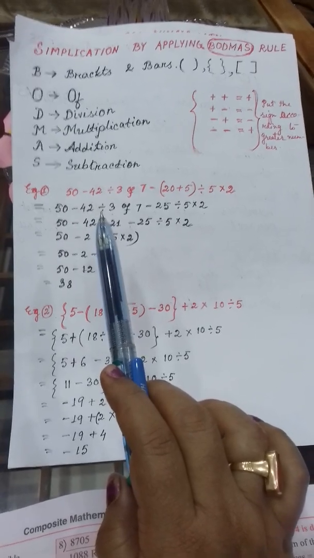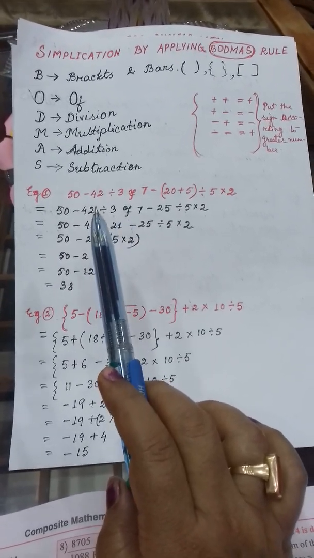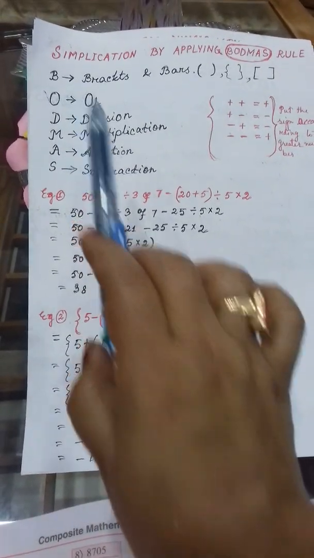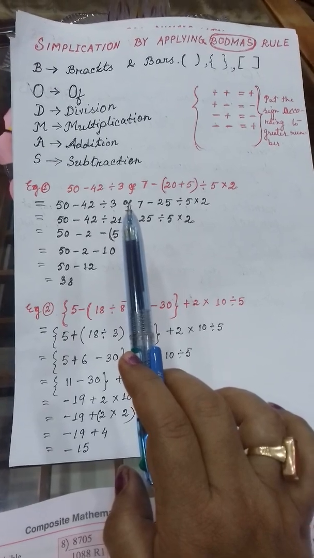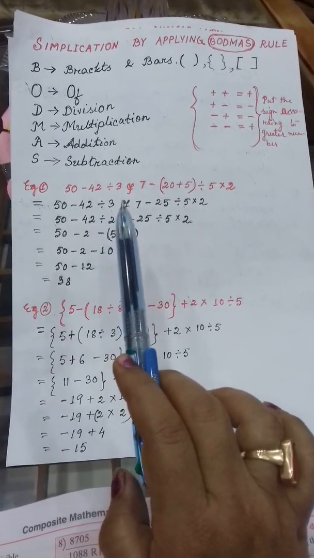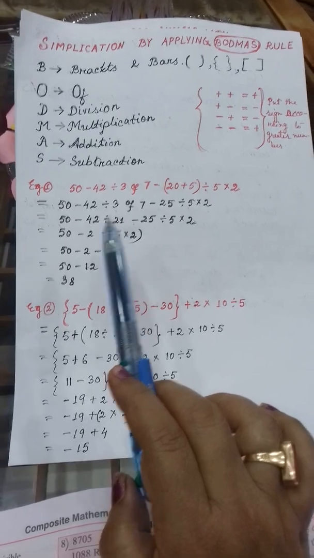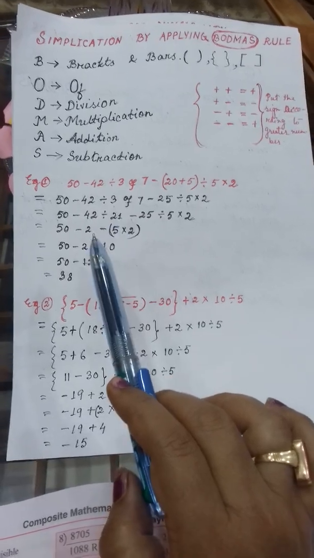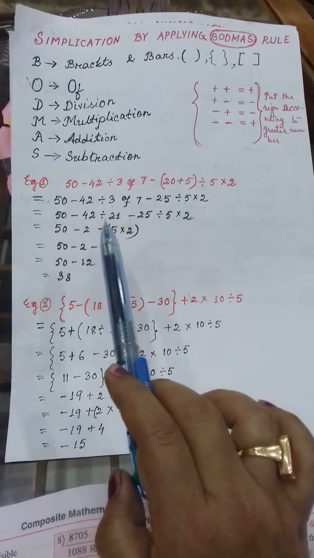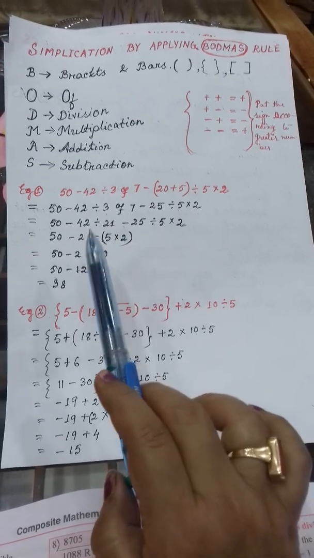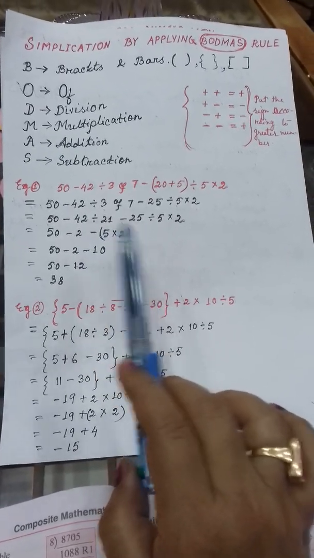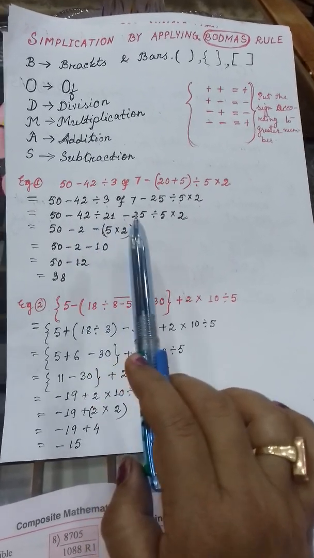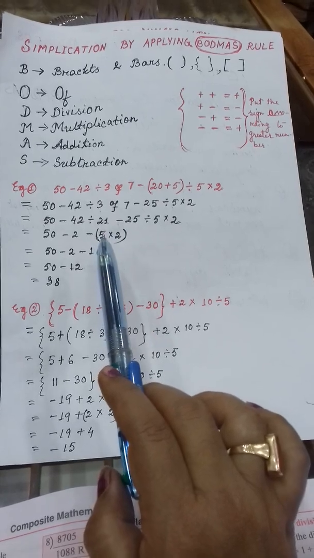See first what I have done. Here the first is of, so first the of one you have to do. Of means multiplication. So 3 times 7 is 21 I have done. Have you noticed I have not done the rest of the operations, only the of one I have done. Next step I have done divisions. As two divisions are there, both these divisions you can do together. So here 42 divided by 21 I have done, and here 25 divided by 5 I have done.